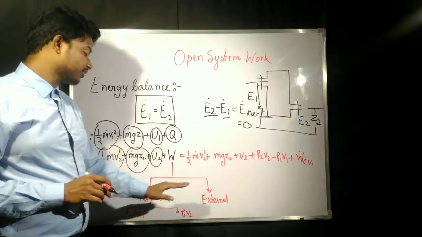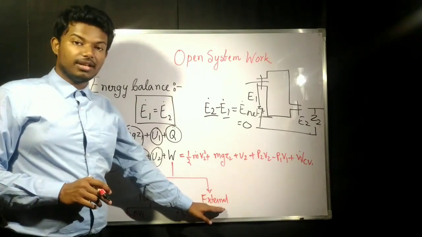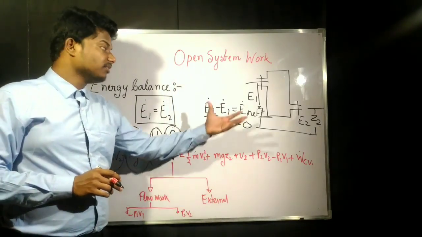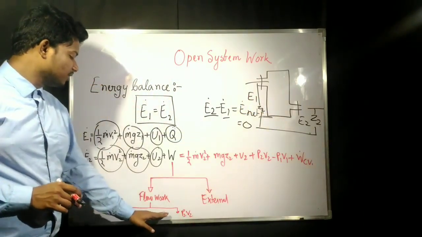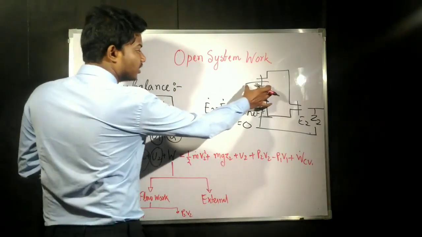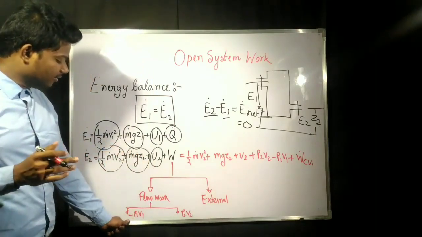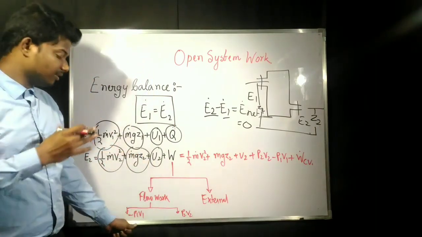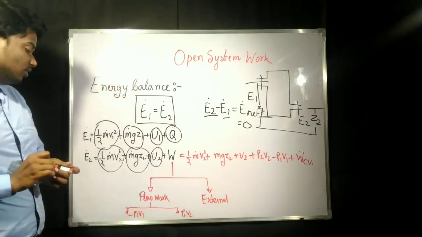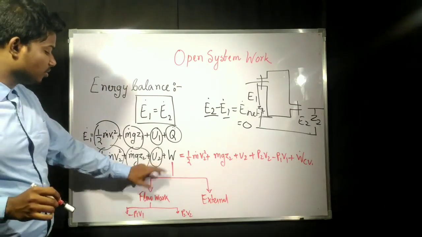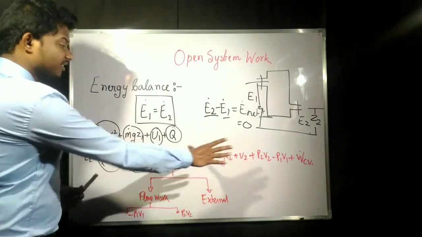This W is going to be of several types: flow work and external work. External work is the work done by the fluid of the system which crosses the boundary. In flow work there are two things, which we discussed on the last board. There is minus P1 V1, the flow work at entrance, and P2 V2, the flow work at exit. So this W consists of flow work and external work, and flow work is again these two.